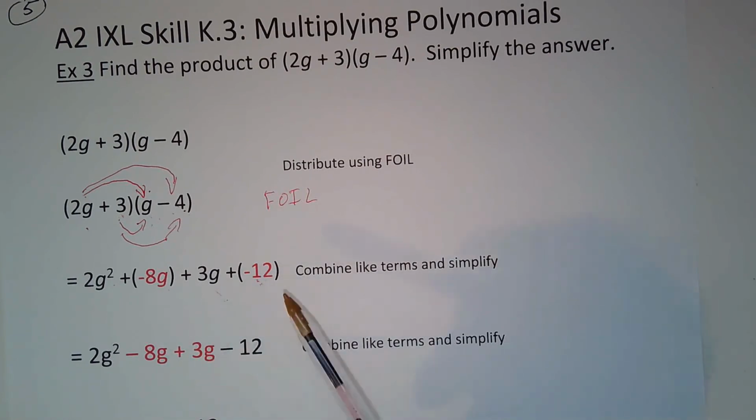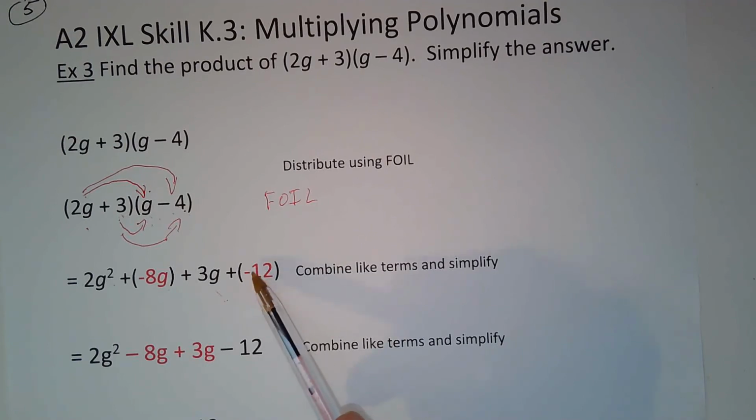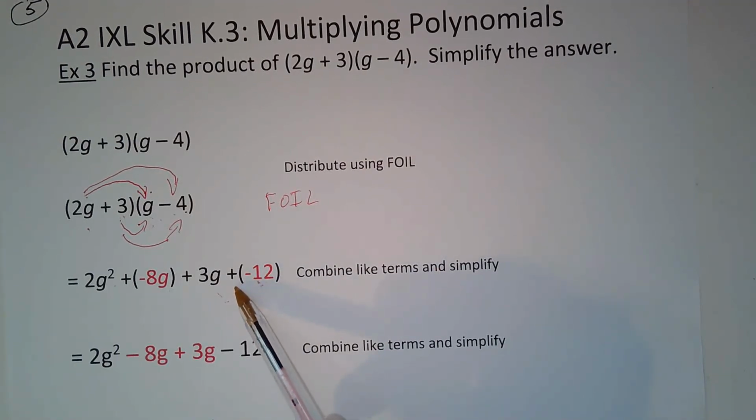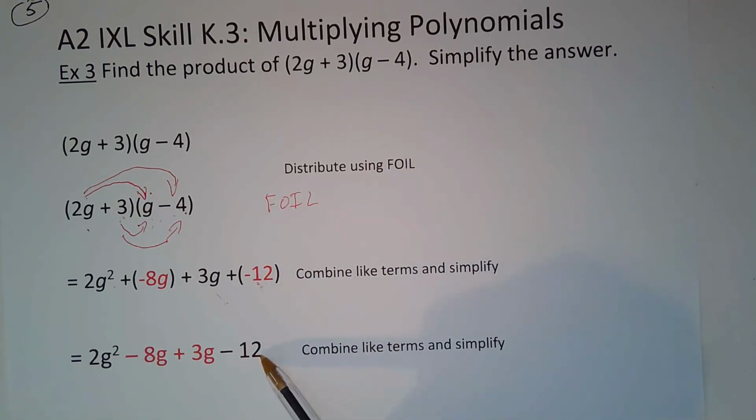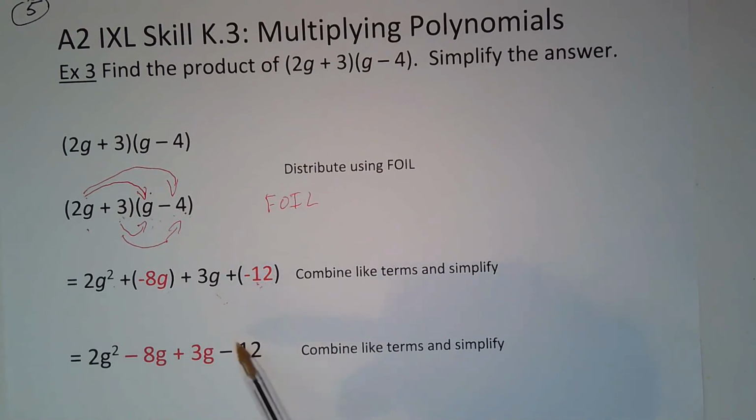And then I brought down the 3g, and then I multiplied positive 1 times negative 12, and that's negative 12. Okay, so I've gotten rid of the negative positive thing by doing that, and I still have like terms that I want to combine and I want to simplify.